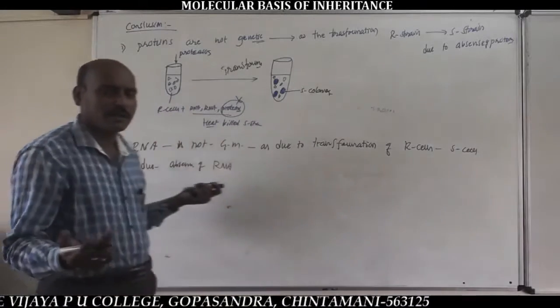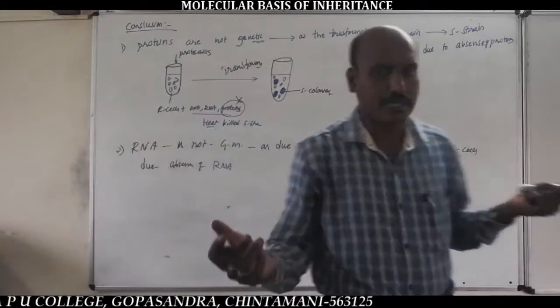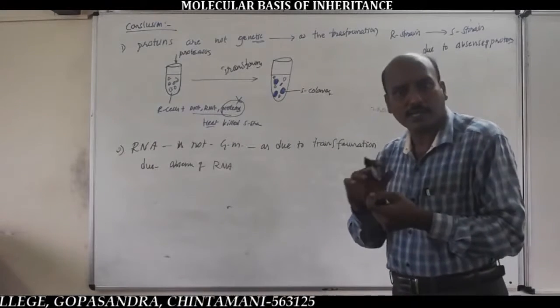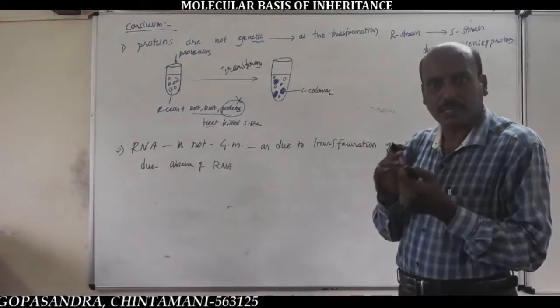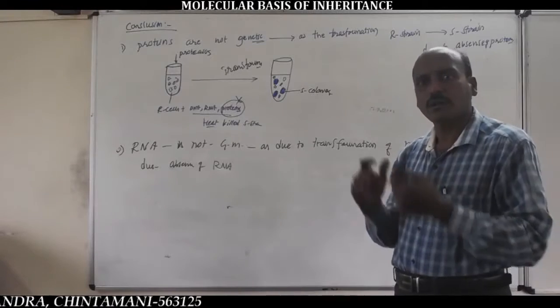Same explanation, but here RNA is absent. That's why RNA never acts as a genetic material, because here transformation takes place, that is, conversion of R cells into S cells.